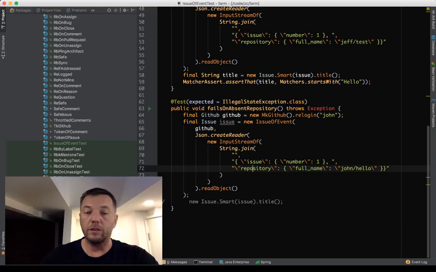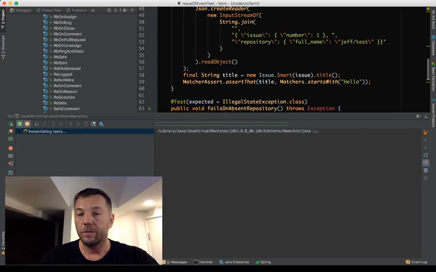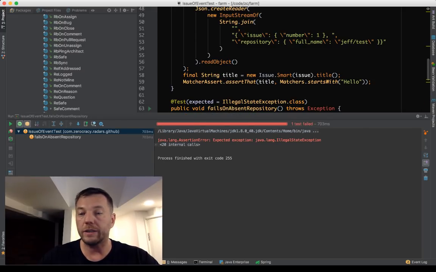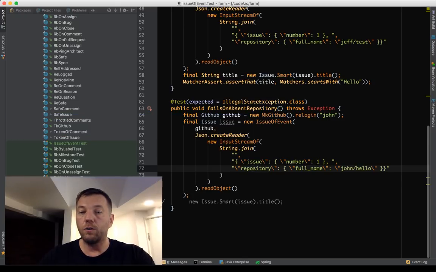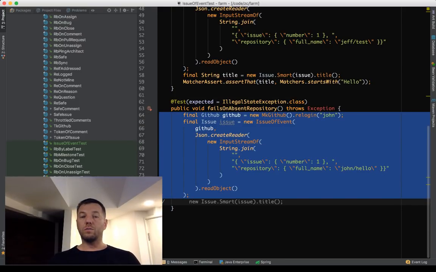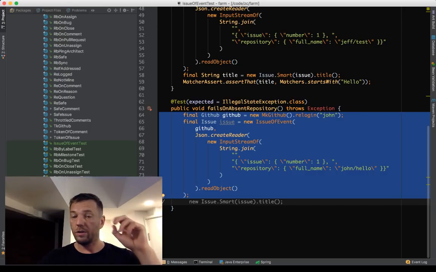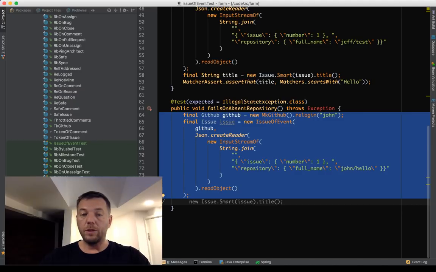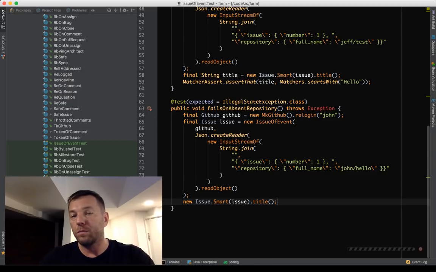If I run the code like this, with the title line commented out, it will not break. JUnit will say it expected an exception, but there is no exception here. Nothing happened. This code is perfectly legal, perfectly valid. It just works because we don't do anything. We just instantiate objects. We don't give control to them. We don't let them work. We just make them. But the moment I touch the title, the moment I say, okay, now work for me, then it will break. I think now we will see the exception.